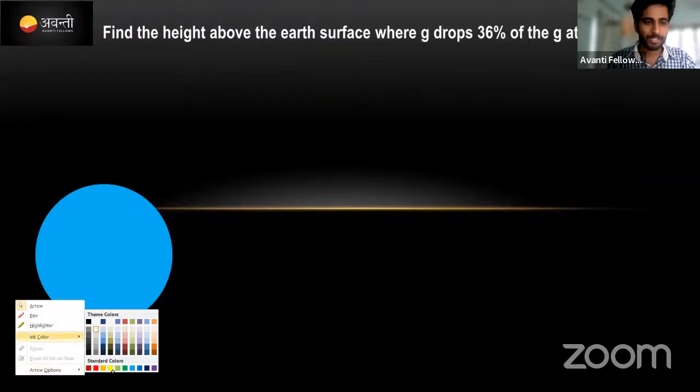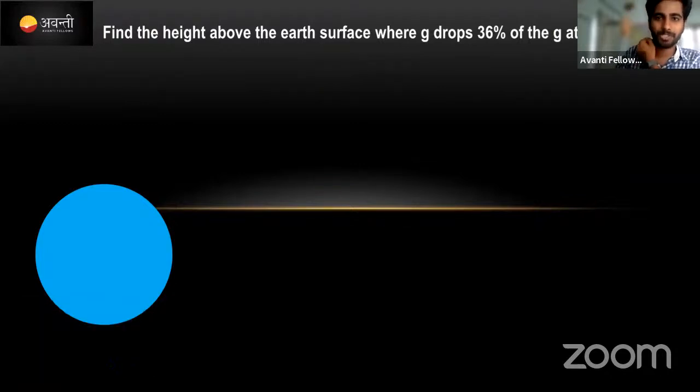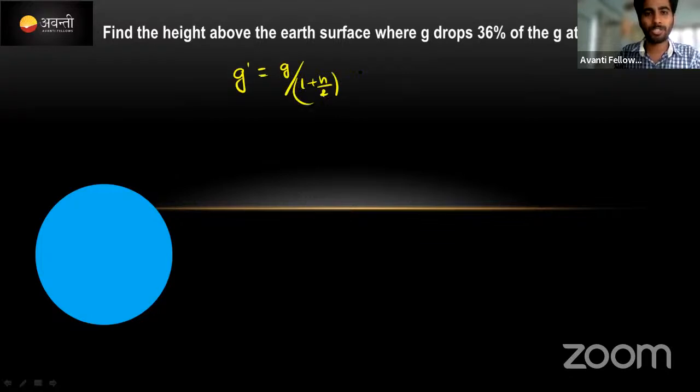Above the earth surface. Okay, here a question है guys. Question, right? This is not a concept. Yes, question. Find the height above the earth surface where g drops 36% of the surface. I will tell you. It's a simple question. देखो इधर. G value क्या था? G dash value g divided by 1 plus h by r whole square. This is the equation.